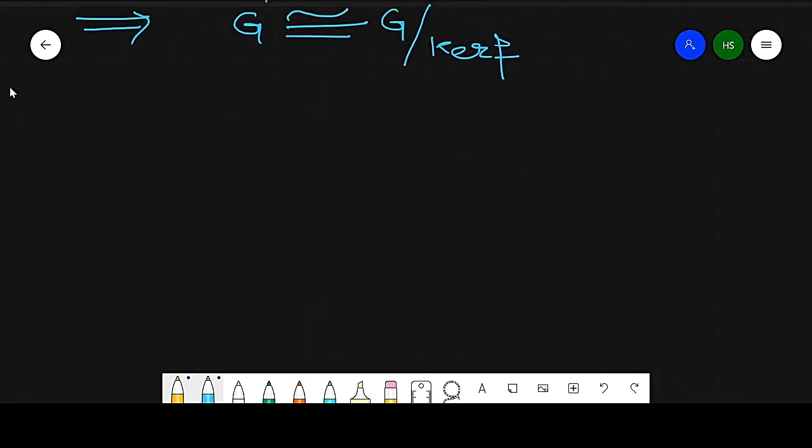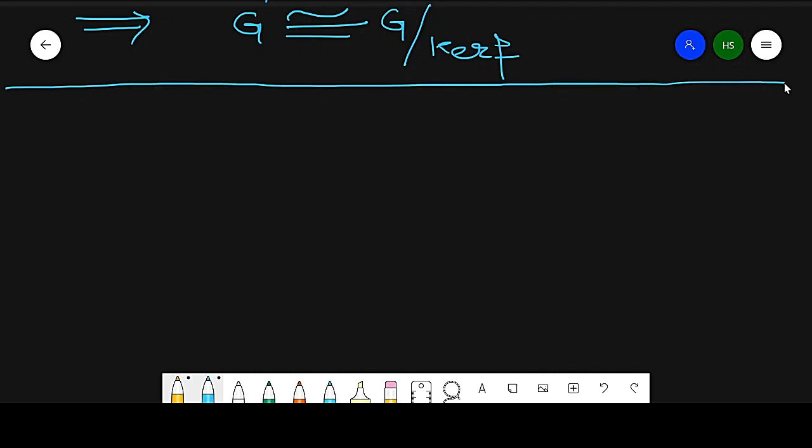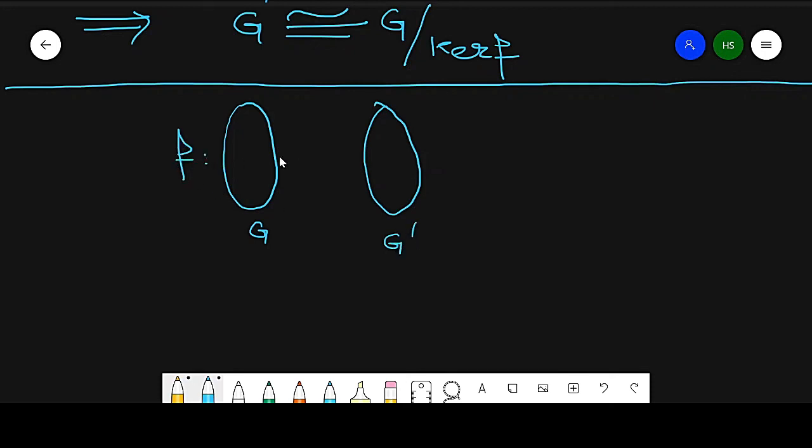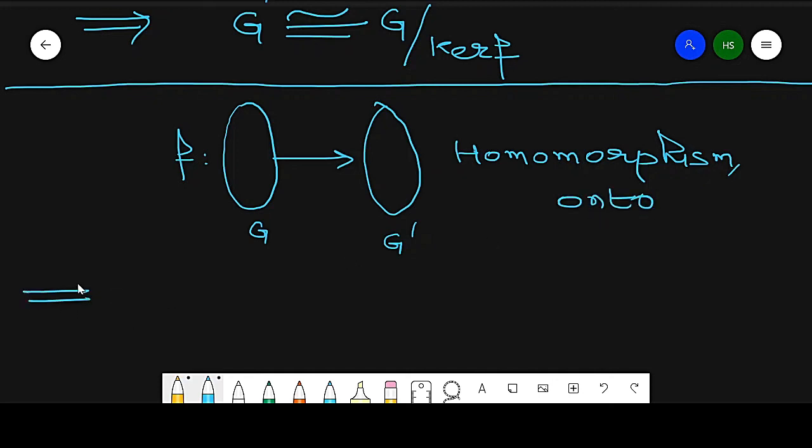From the fundamental theorem of homomorphism, if we have any map from G to G dash, and this map from G to G dash is a homomorphism and onto, if it satisfies these two conditions, then by the fundamental theorem of homomorphism, G dash is isomorphic to G by kernel of f.